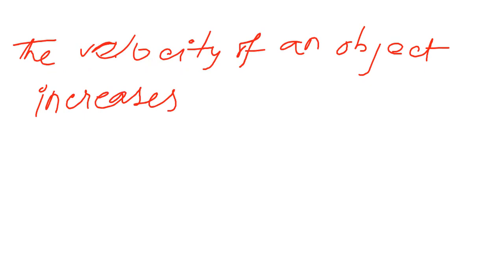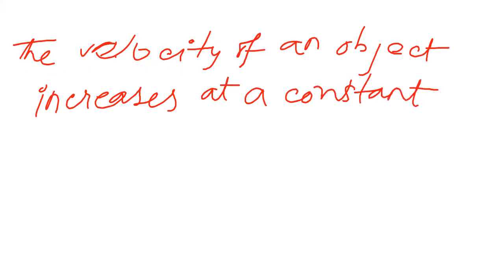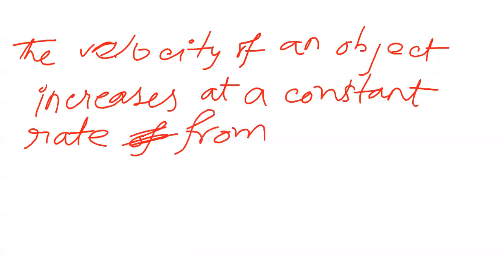A constant rate means basically the increase per hour is the same. The velocity changes from 30 meter per second to 50 meter per second in 10 seconds. Find the acceleration.